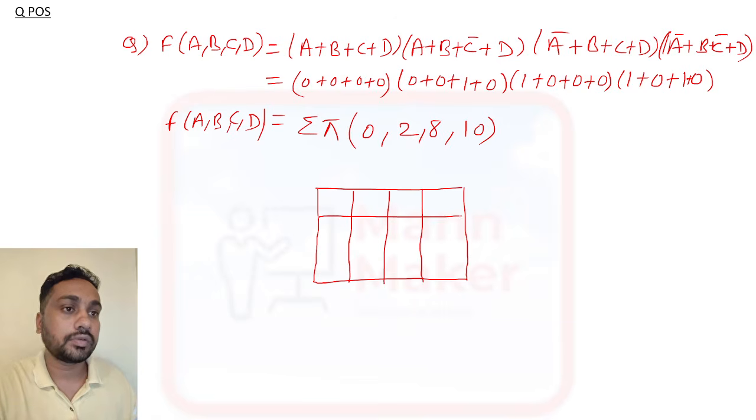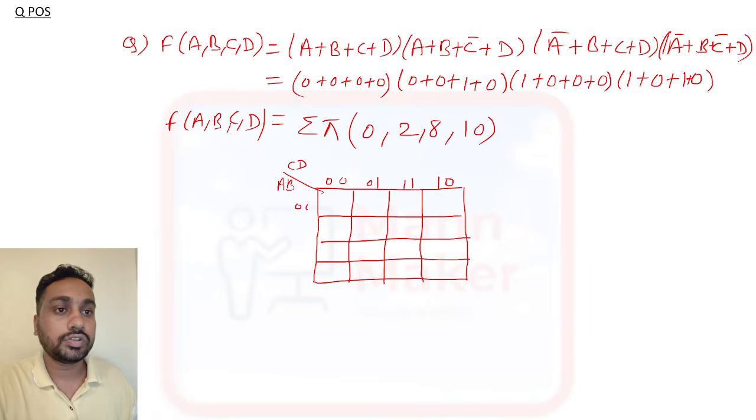Okay, now this is AB and this is CD. Okay, so 0 0, 0 1, 1 1, 1 0, 0 0, 0 1, 1 1, 1 0. This is 0, 1, 2, 3, 4, 5, 6, 7, 8, 9, 10, 11 and 12, 13, 14, 15.